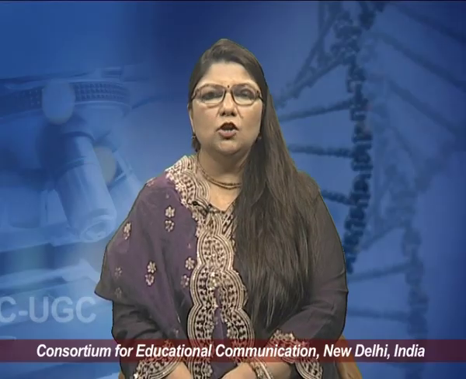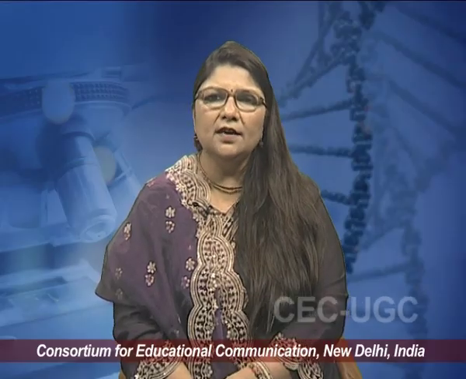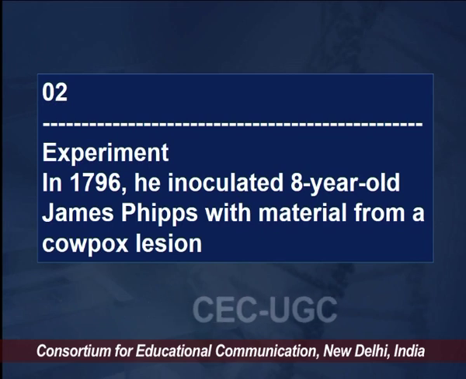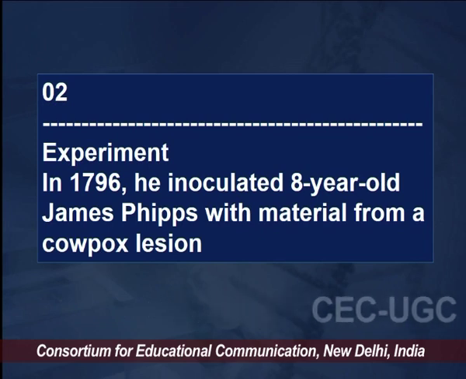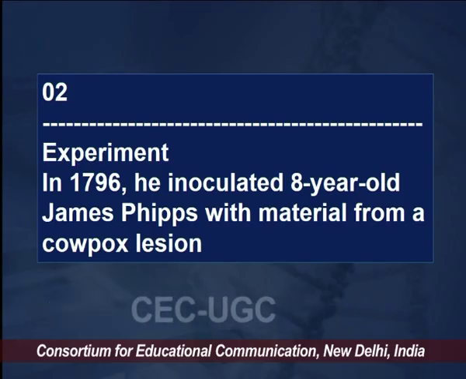So the first key point was the observation. He listened to the milkmaids, and he saw that there was a milder virus, a related disease, which is cowpox, and those who contracted cowpox never developed smallpox. The second thing was the experimentation. Of course, before that he must have laid down the hypothesis that something from the cowpox disease is preventing smallpox proliferation in human beings.